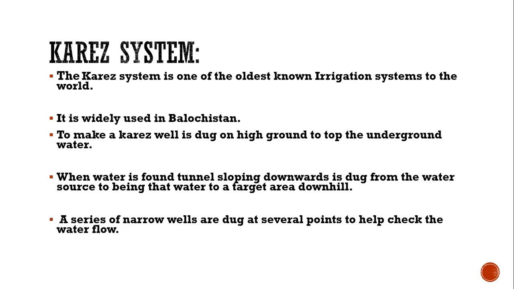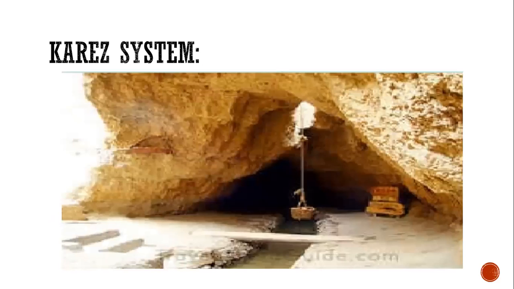And when the water is found, it is taken out and irrigated to the farmlands in Balochistan. Carriage system, look at this. Water is taken out from the water table, underground, and then it is stored in the reservoir.